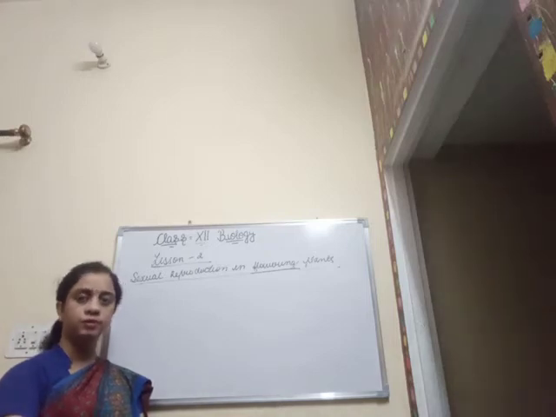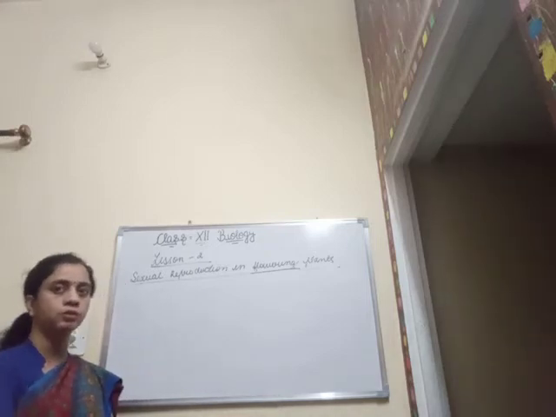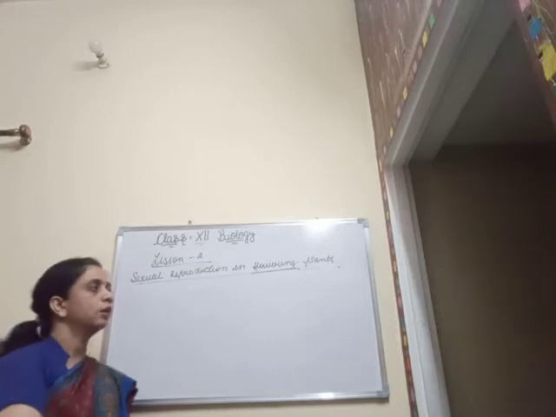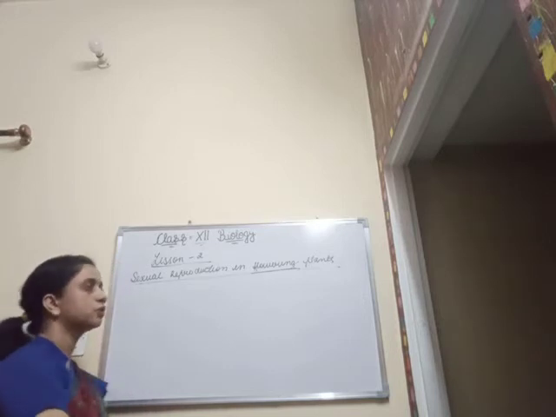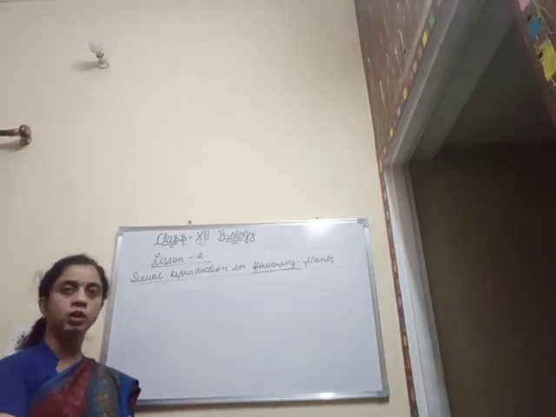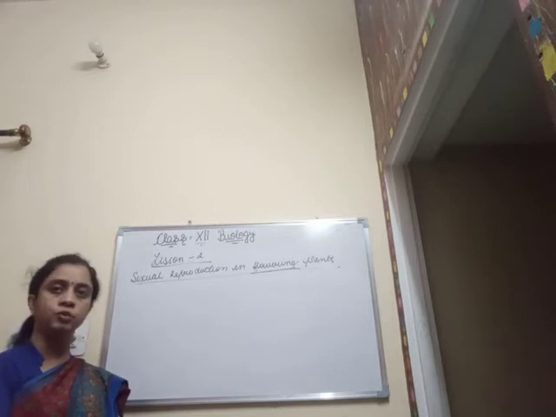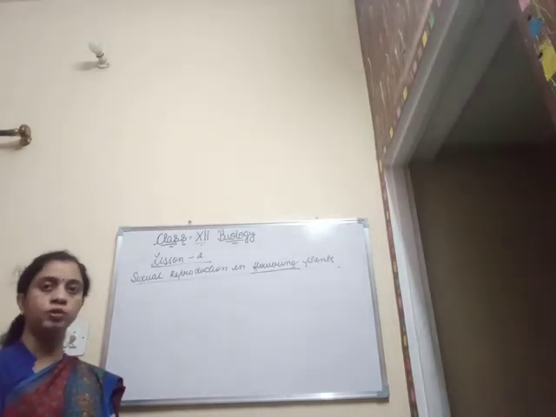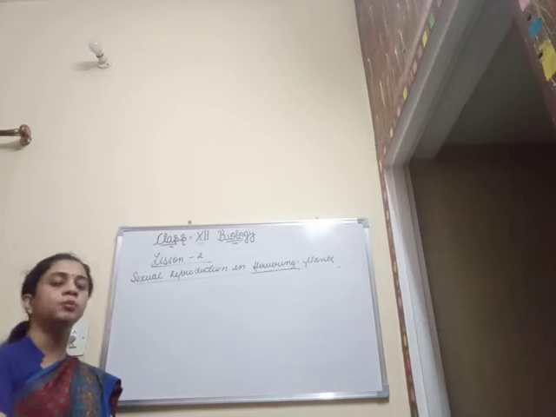Welcome back, students. In continuation with the online class series of class 12 biology, chapter number 2, that is sexual reproduction in the flowering plants. As we are talking about the megasporogenesis and the microsporogenesis, we have already talked about the formation of the pollen grains and the structure of the pollen grains.